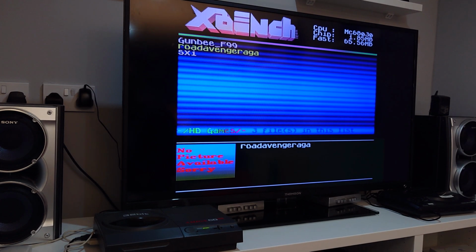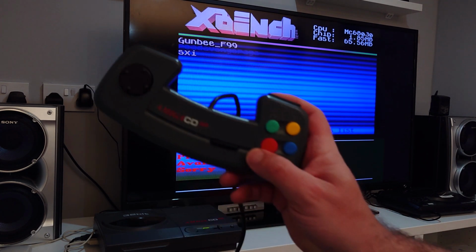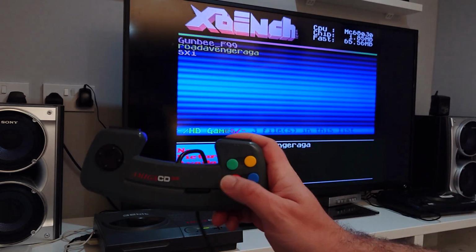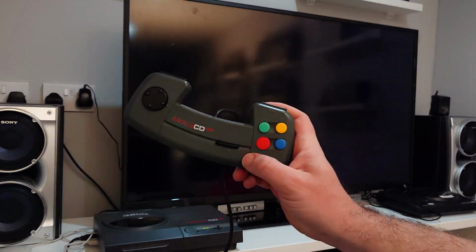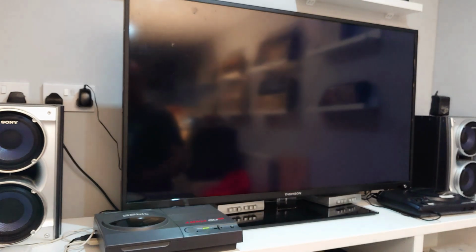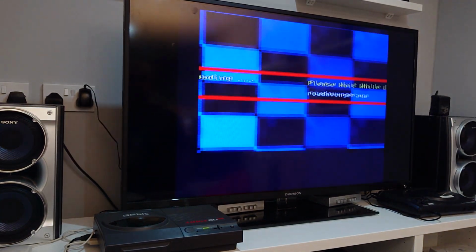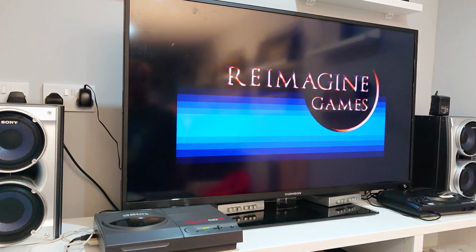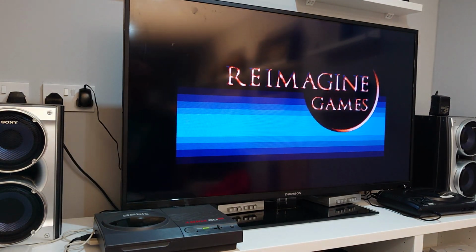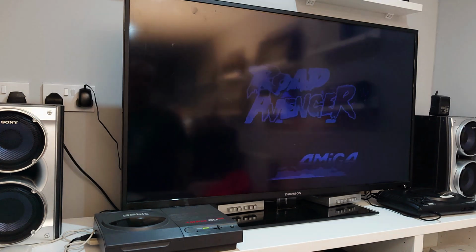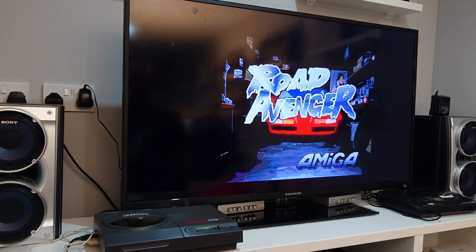Let's see how Workbench handles it on the real machine. So just select the game you want to play, press red. And there we have it. Loading up perfect.